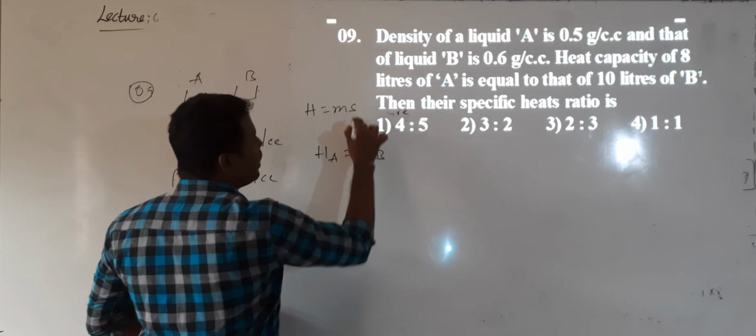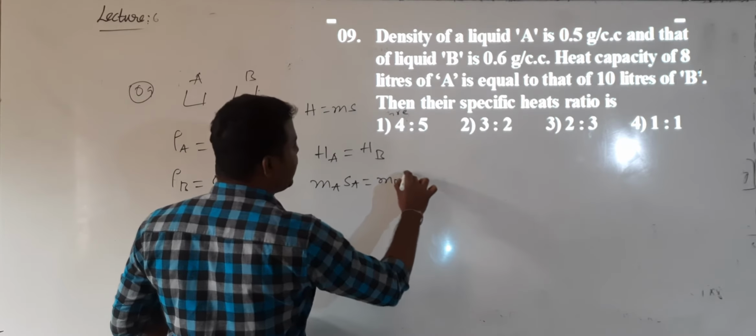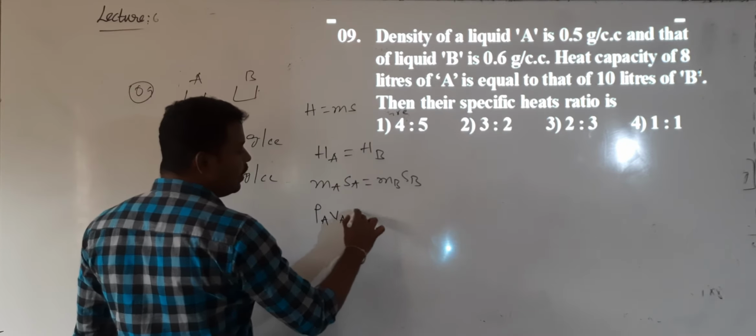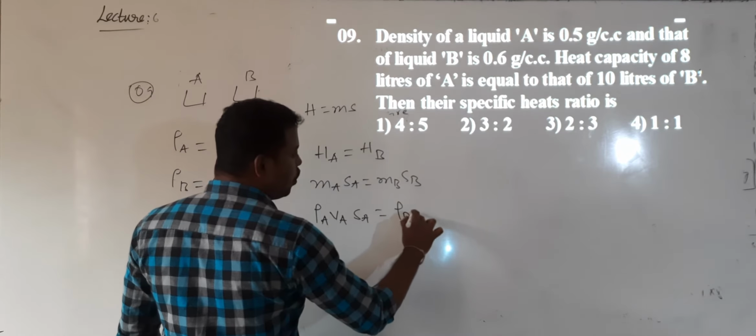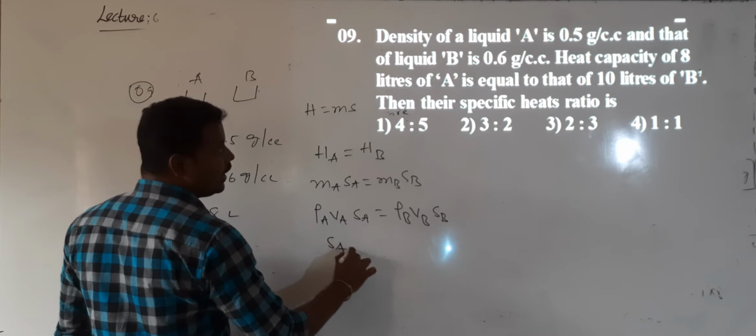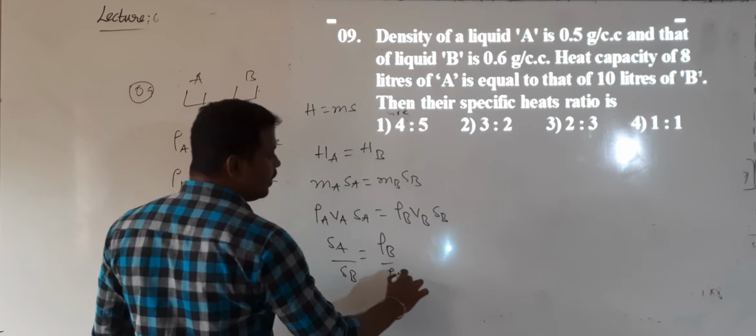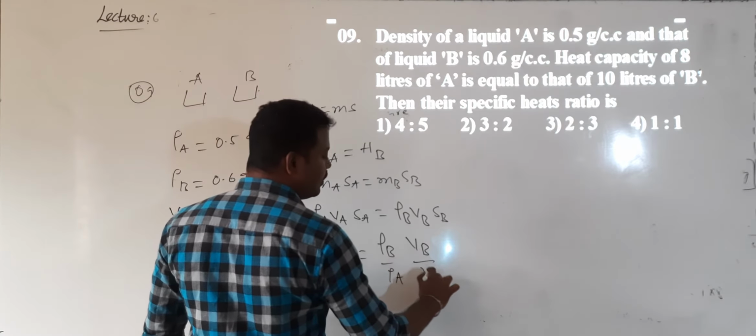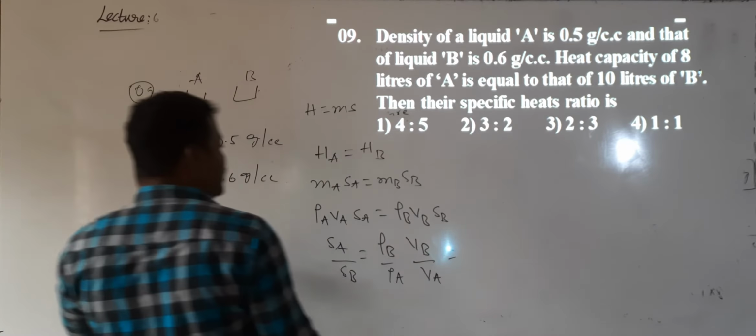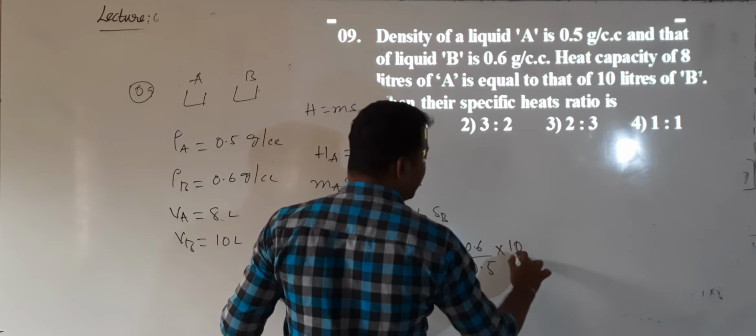H is equal to M into S. Then MA into SA will be equal to MB into SB. Mass can be written as density into volume. Rho A into VA into SA is equal to rho B into VB into SB. Correct? Then they are asking us to calculate SA by SB, which will be equal to rho B by rho A into VB by VA. So what is the ratio of densities? Which is 0.6 divided by 0.5 into 10 divided by 8.